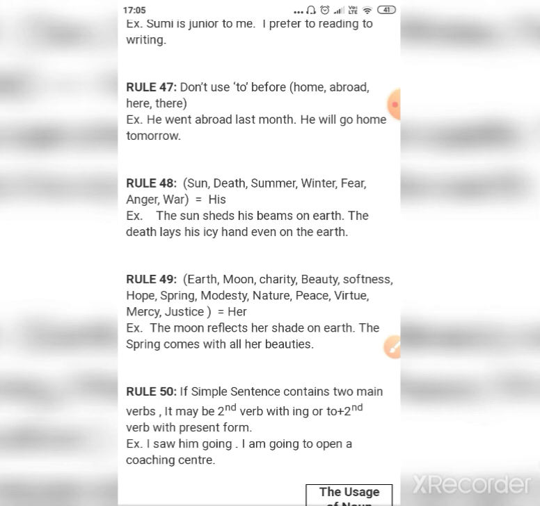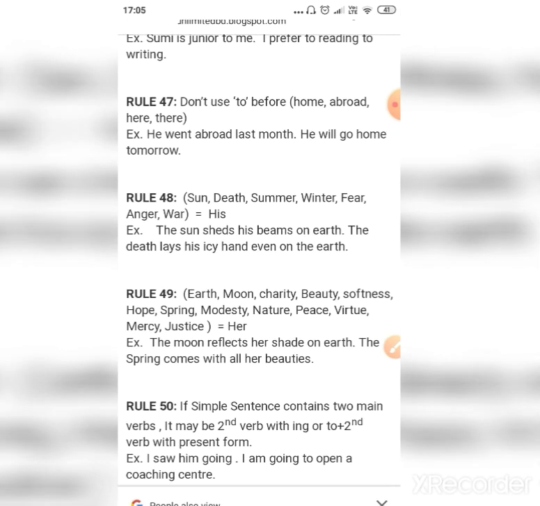Rule number 48 says sun, death, summer, winter, fear, anger, war. These are the words, they take the pronoun his. Like the sun sheds his beams on earth. The death lays his icy hand. So these take the pronoun his. And the words which are there in rule 49, they are in the brackets. They take the pronoun her. The moon reflects her shade. The spring comes with all her beauties.